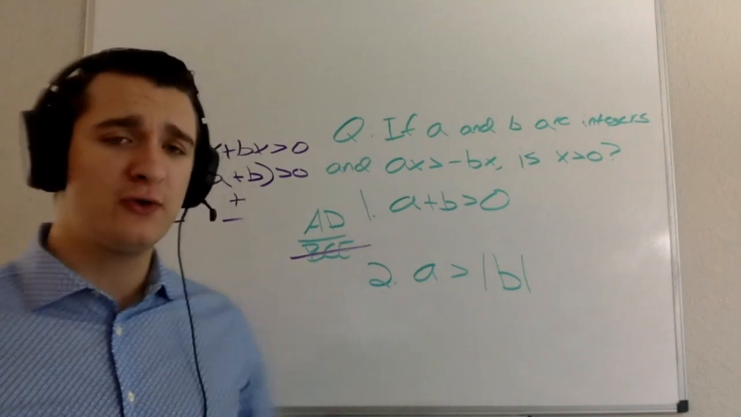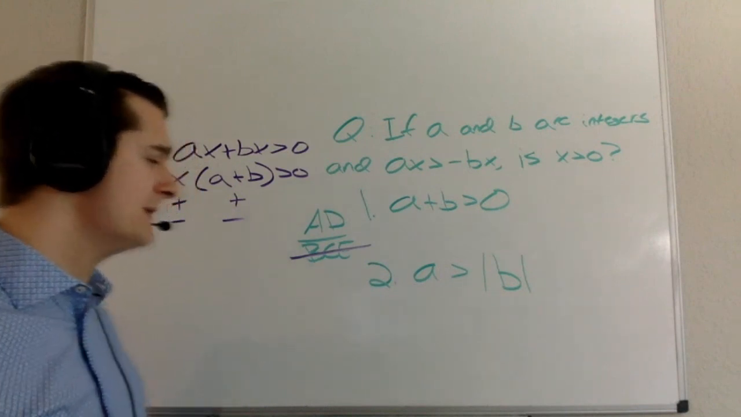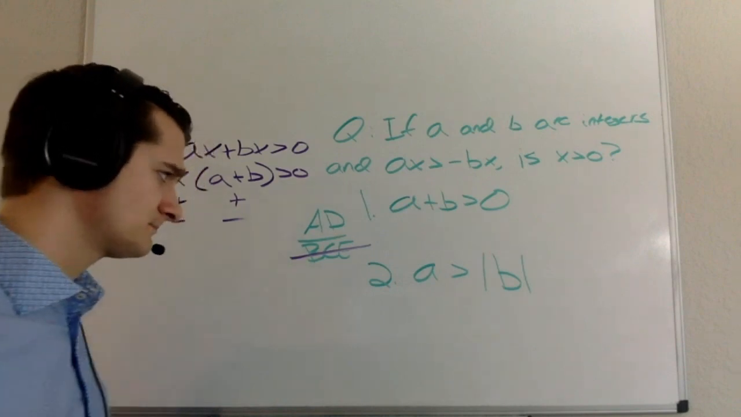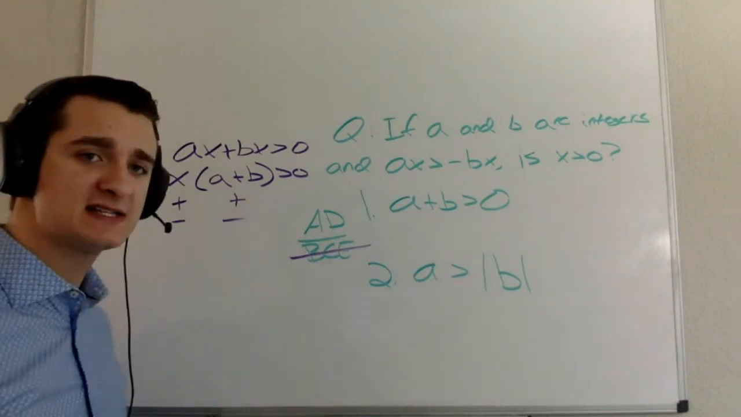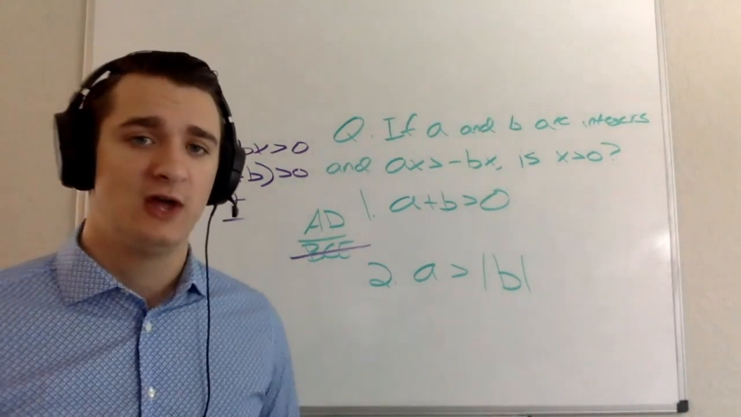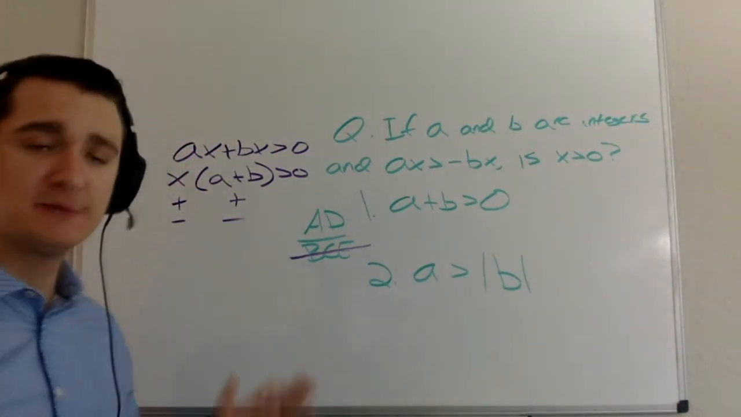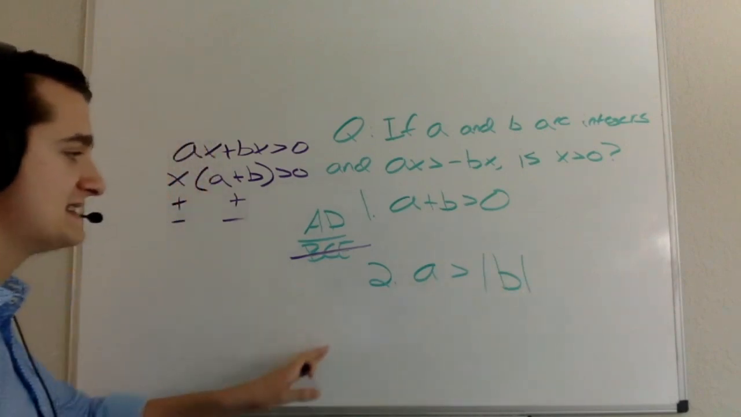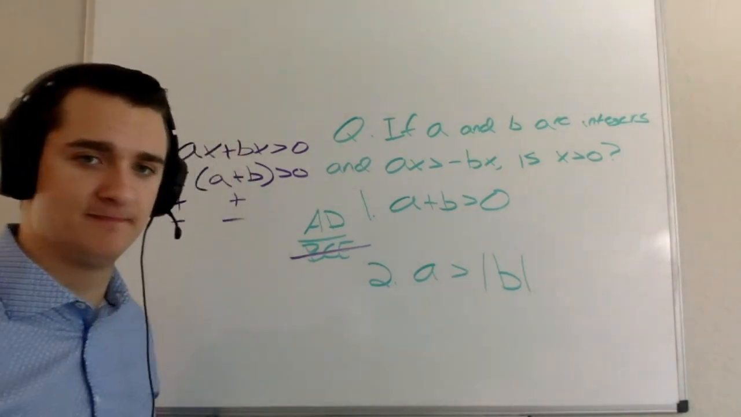I also know that if A is greater than the absolute value of B, that also tells me that the absolute value of A is greater than the absolute value of B. But the reason that's important is this: if A is greater than the absolute value of B, whether B is positive or negative, when I add B to A, even if B is negative, A is further to the right of 0 than B is to the left of 0. So when I add them together, I'm still going to end up on the right side of 0.